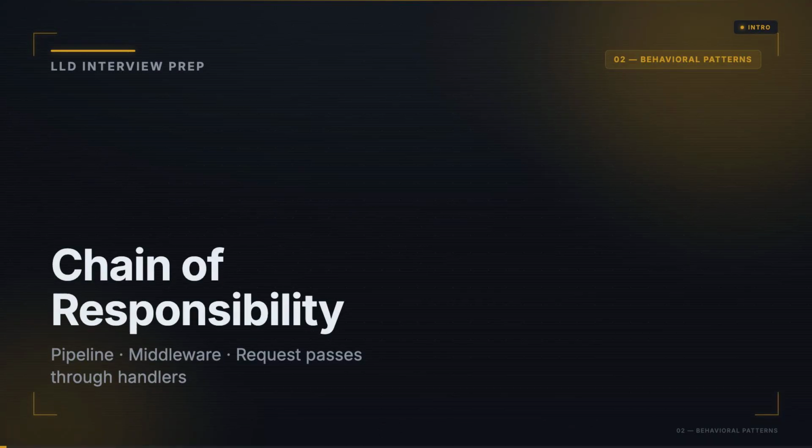An HTTP request arrives, it needs authentication, then rate limiting, then logging, then routing. No single object should handle all of that, but the request has to pass through each concern in the right order. Chain of responsibility builds a pipeline of handlers. Each handler decides: process it and stop, process it and pass it on, or reject it here.